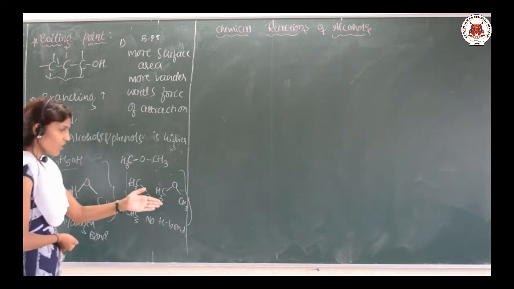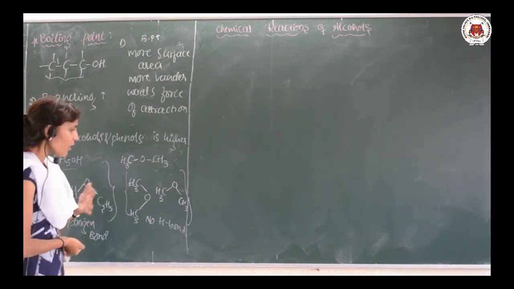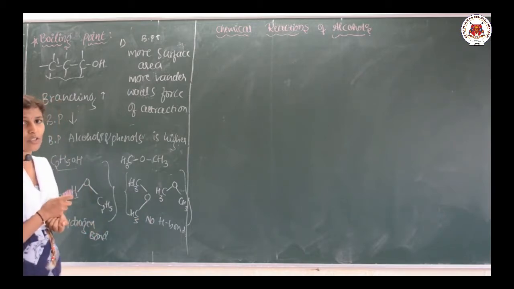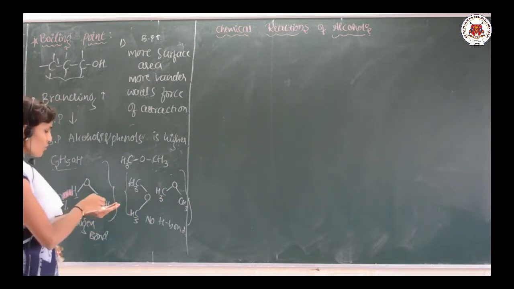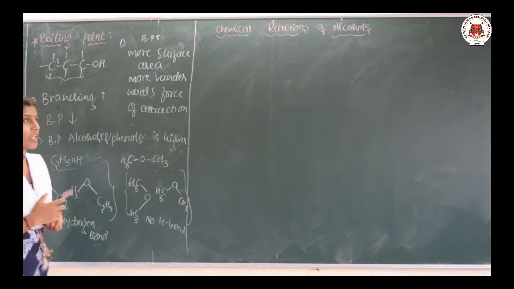While in case of ether, no hydrogen bond is formed. Because of that, by giving some temperature, it will start boiling. That's why the boiling point of alcohol will be more as compared to other classes of compounds.